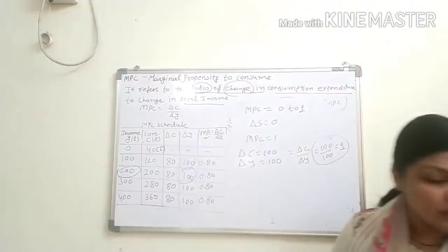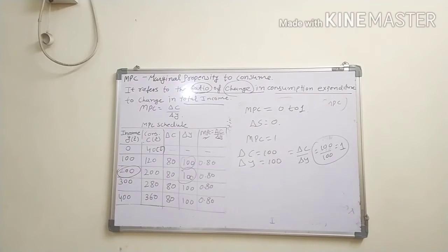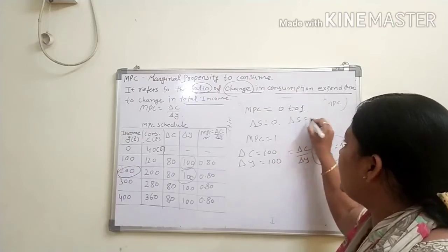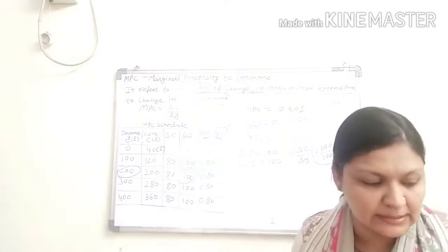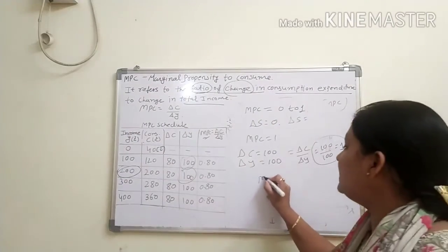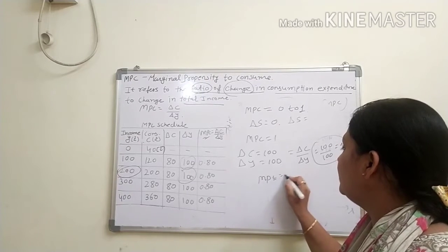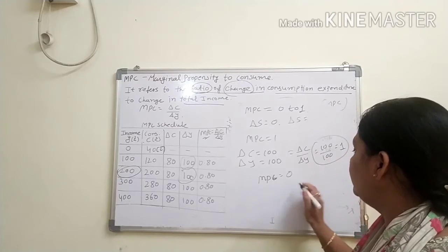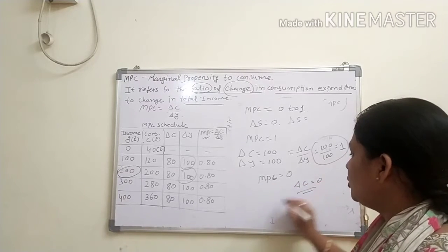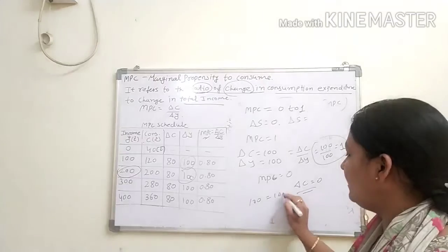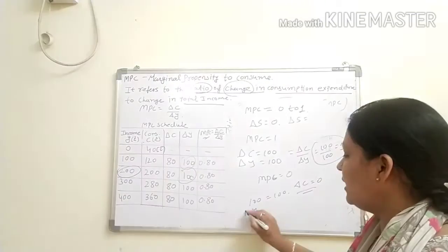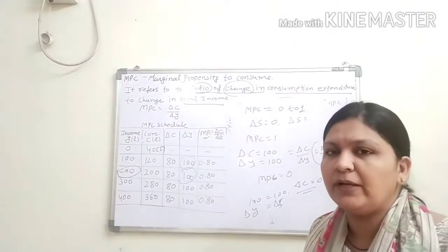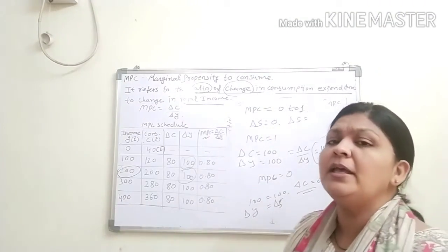Fine. Now the second thing: if the entire additional income is saved, no consumption is there. So what happened? Your MPC becomes 0. How? Because your delta C equals 0. 100 rupees additional income, 100 rupees saving. This is your change in Y and this is your change in S. So what is change in C? 0 definitely. Whatever additional income came, we saved it.